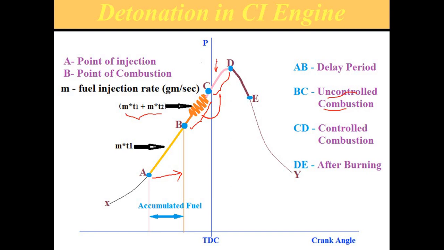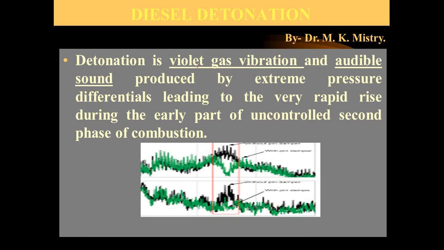So detonation happens before TDC. Detonation is gas vibration and audible sound. How is that produced? It is produced due to the uncontrolled combustion, and due to the uncontrolled combustion, an extreme pressure difference is created during the second stage of combustion, that is the uncontrolled combustion, and that is defined as detonation. Here if you see this, it indicates that detonation happens, that means the vibration frequency is maybe 1000 per second. It produces vibration as well as audible sound.